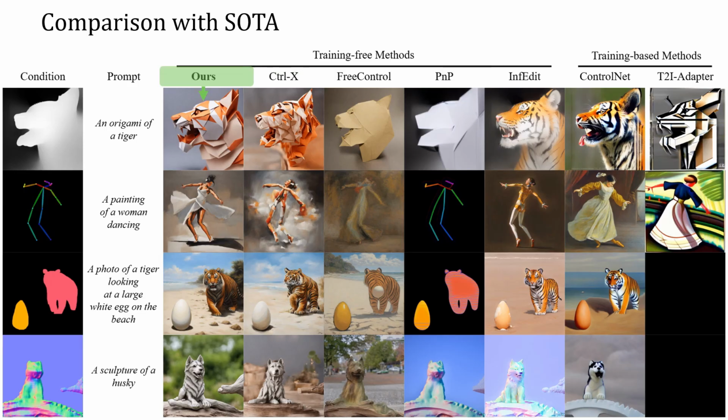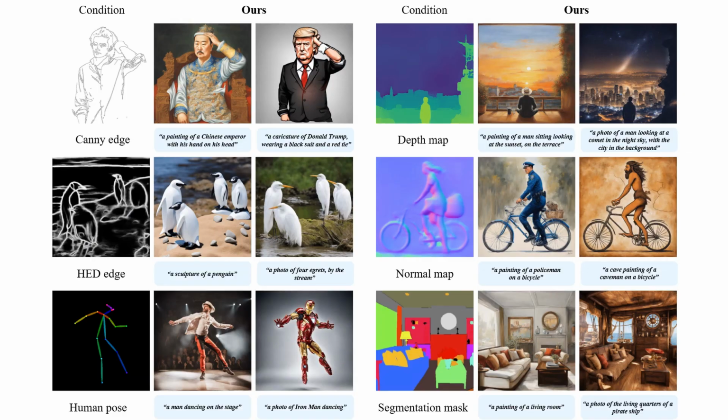In contrast, our method consistently outperforms these baselines in structural preservation, text-image alignment, and visual quality, excelling in difficult scenarios such as challenging prompts, abstract conditions, and multi-object scenes. Additional qualitative results further demonstrate the versatility and robustness of our approach under diverse conditions.